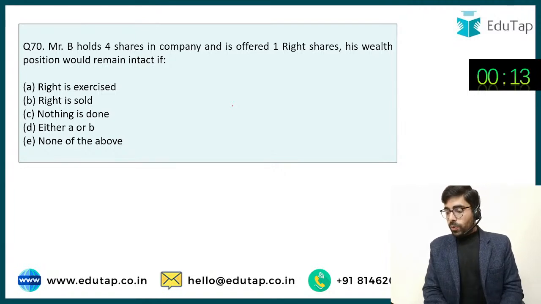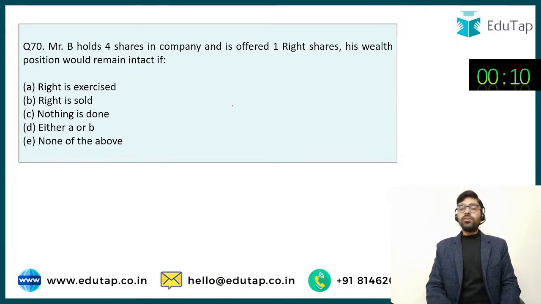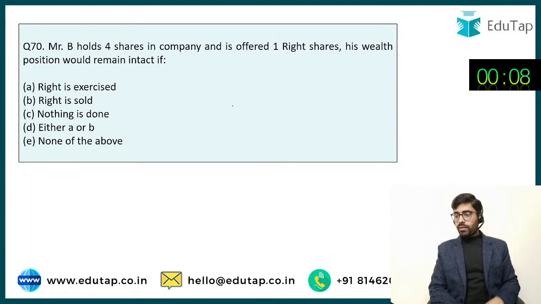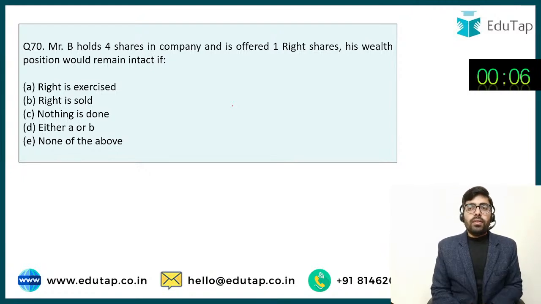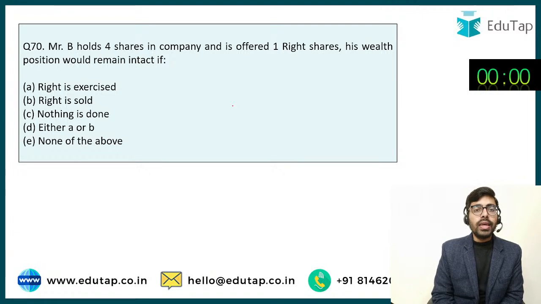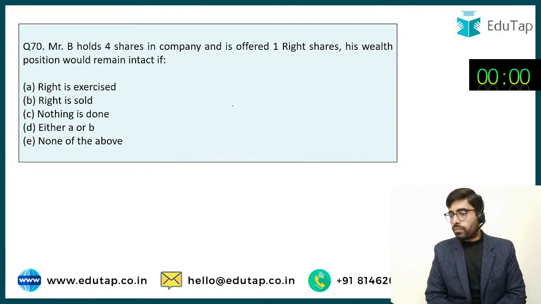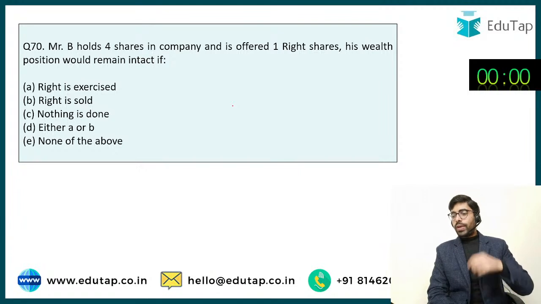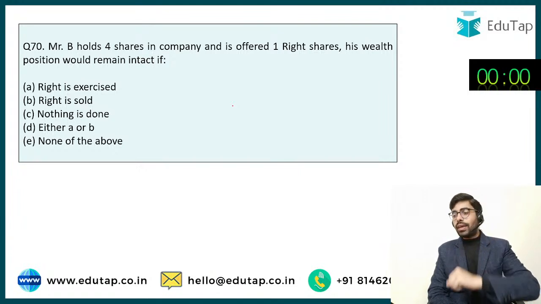Preeti is saying no. Preeti, what's not clear? Next question. Mr. B holds 4 shares in the company and is offered 1 right share. His wealth position would remain intact if.